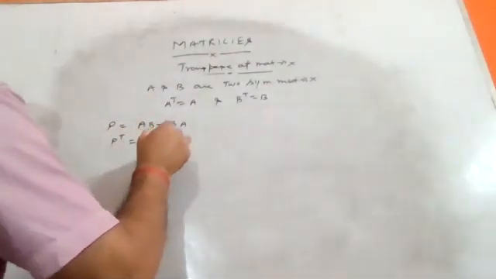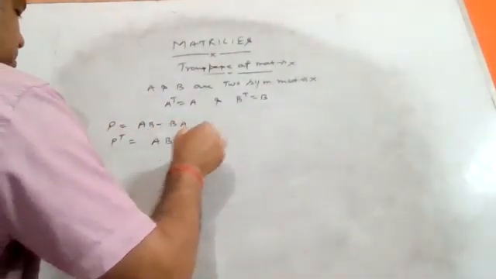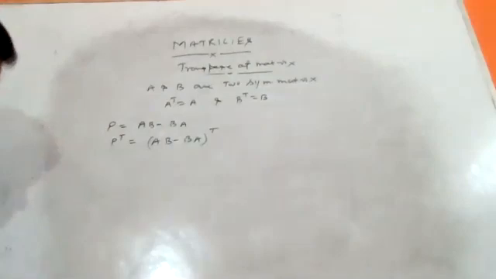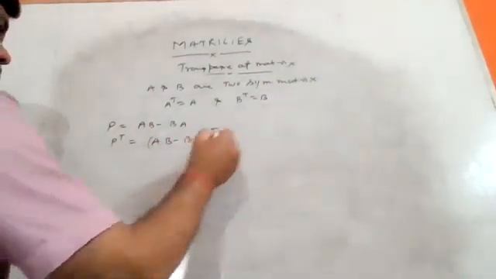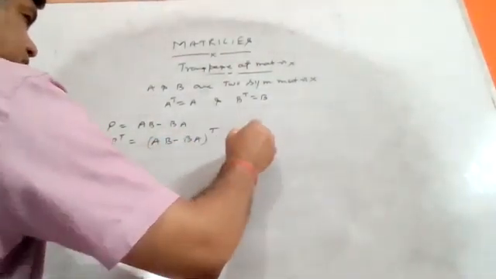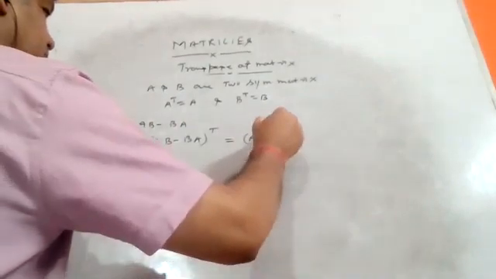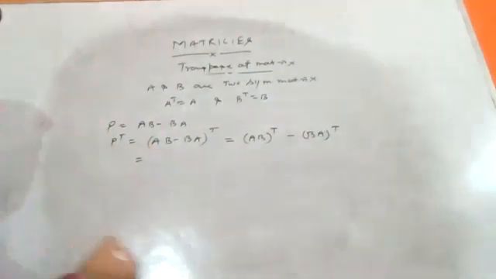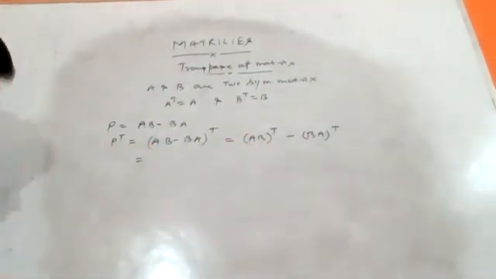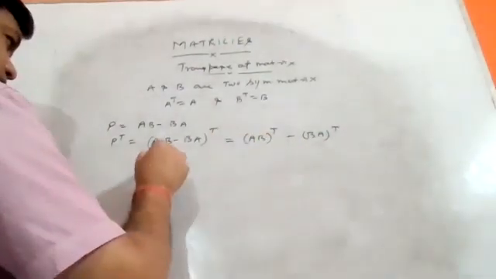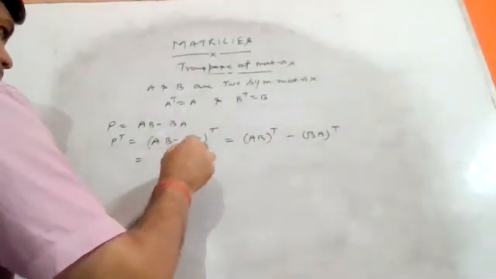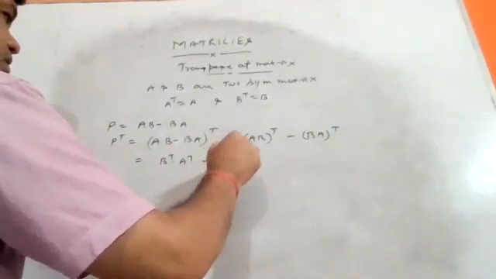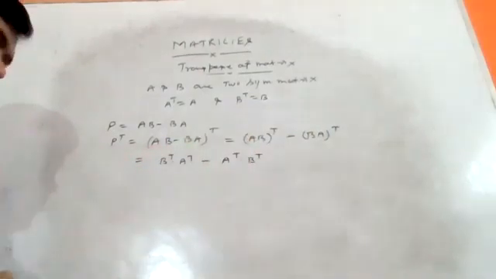So P transpose is equal to AB minus BA whole transpose. We can write this as AB transpose minus BA transpose. Now, using the multiplication law, A into B transpose is B transpose into A transpose, minus A transpose into B transpose.